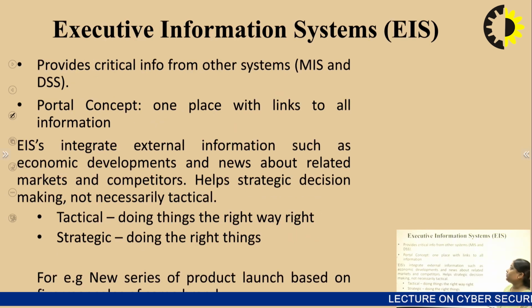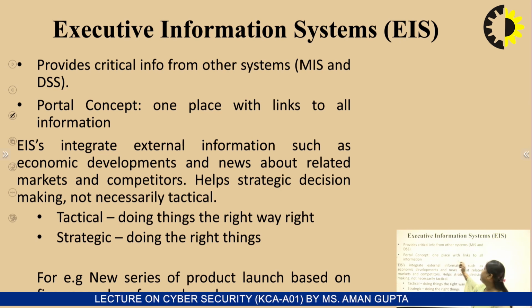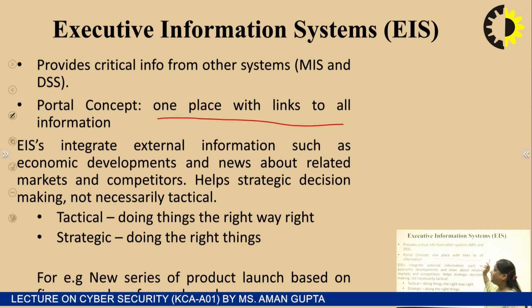Next is the Executive Information System. It provides critical information from other systems, MIS and DSS. So it is the portal concept, where all the data is collectively placed at one place with links to all the information. For example, ERP. So whatever type of information is needed is available from one place only.